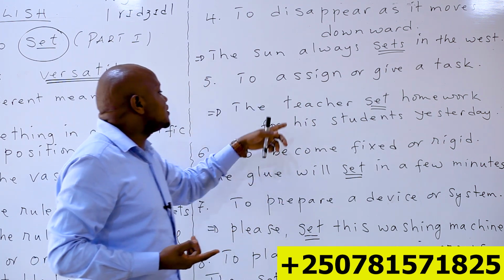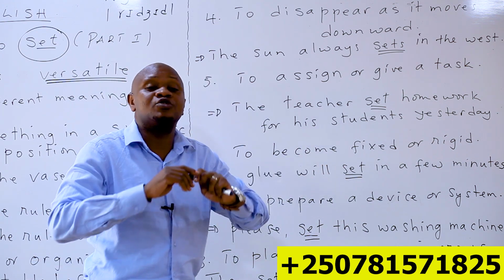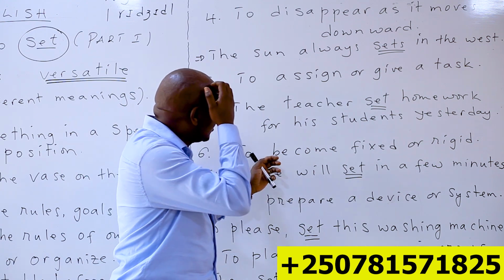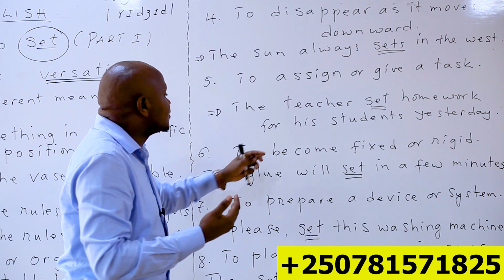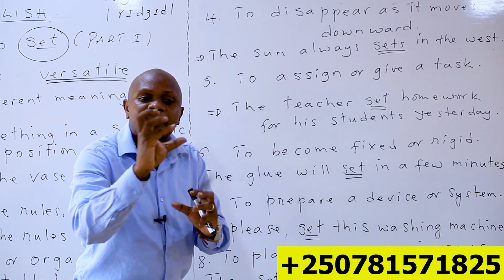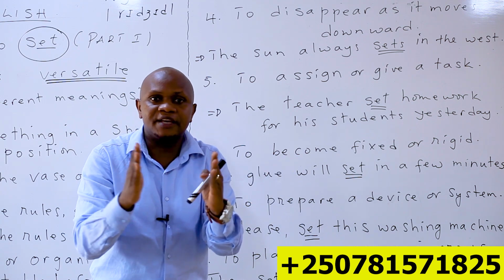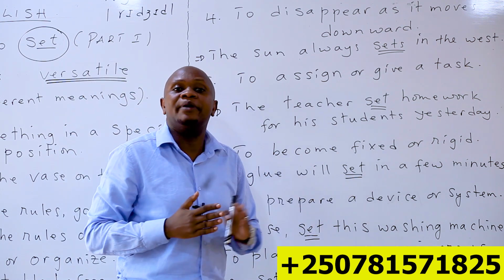To set means to become fixed or rigid. Twabonye ko rigid bivuze ikintu kiri flexible. When you set something, to set means to become fixed or rigid. Bivuze iki? Kuba ikintu cyagoma kuba kiri muri position iri fixed, kita moving. That time you will use verb to set. The glue will set in a few minutes.